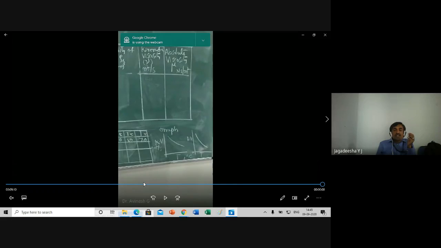So these are Redwood, scientists or engineers, and Saybolt. These scientists have designed these apparatus, and based on their name, the apparatus are named, and they have given their empirical formula. The formula what you are using here is an empirical formula. It is not a derived one. It is not derived from any theoretical assumption.